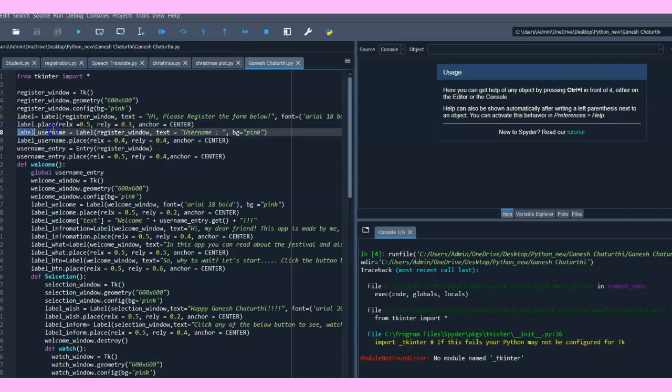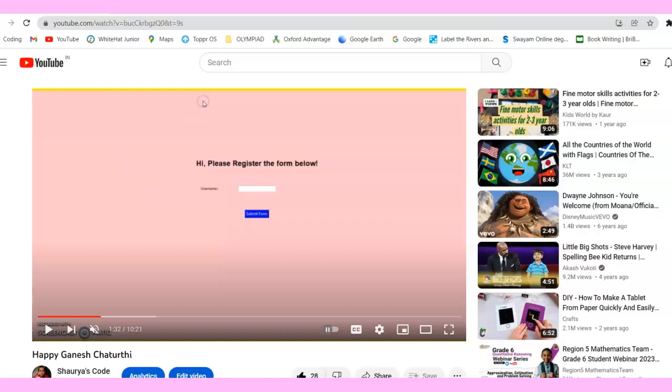Now label username. This is another variable. You should know what a variable is. It is used to store things. It's a label again, a label for inputting, in the register window. This will also appear in the register window. Then text equal to username, colon. Then background gradient is pink. So let me show you how this appears.